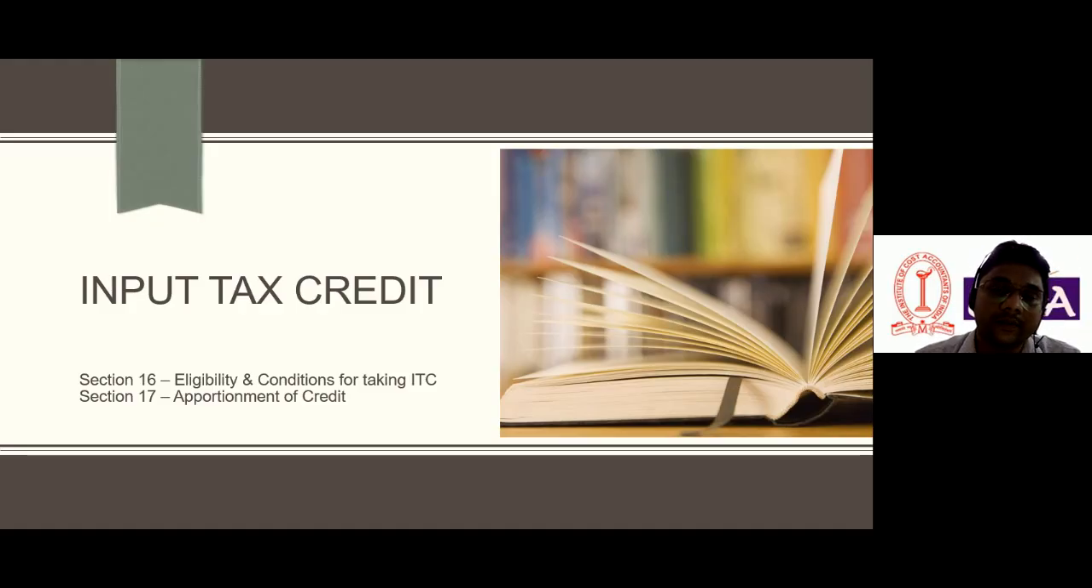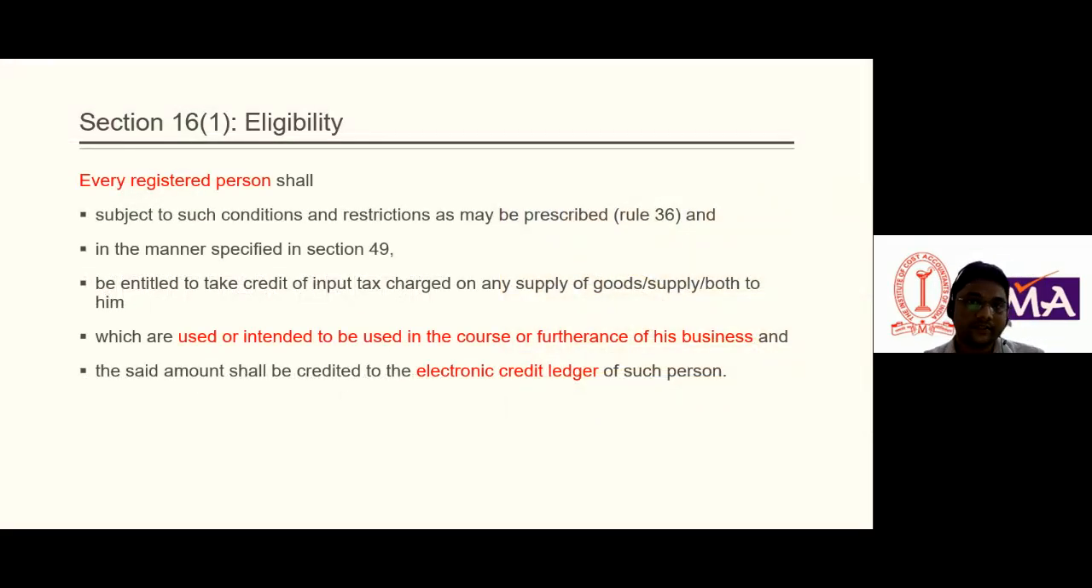For example, a supplier supplies goods. Before supplying the goods, he buys the goods from another registered person. The amount of tax is paid by the supplier, so he is eligible as per the GST Act to avail the ITC. Today we shall discuss the sections about the eligibility and conditions for taking ITC. So now we start. The first section is about eligibility. This section says who is eligible to avail the ITC. Obviously, a person registered under GST. The person who has obtained registration under GST is eligible to take ITC.